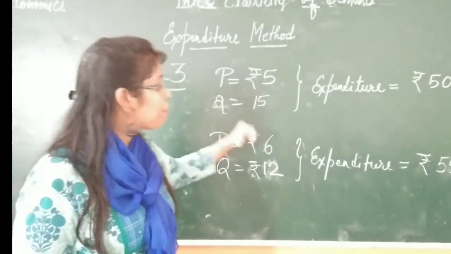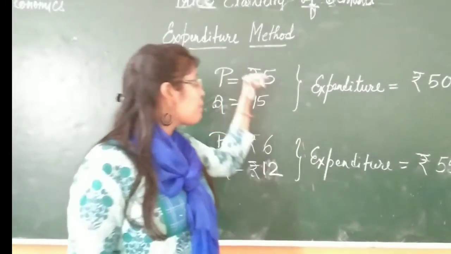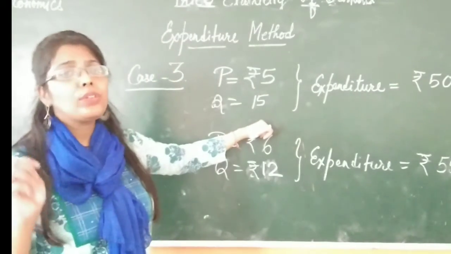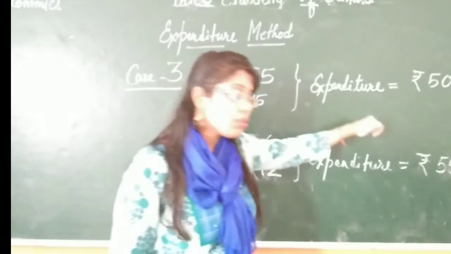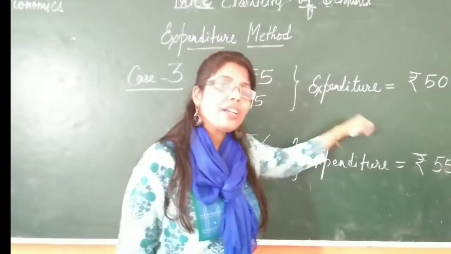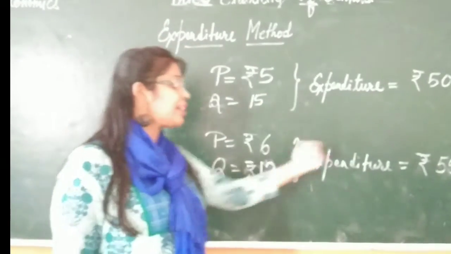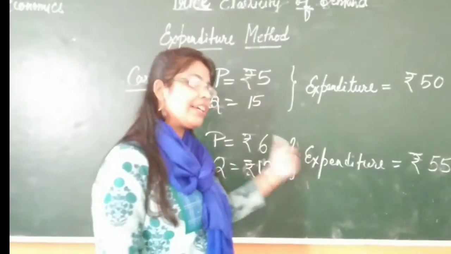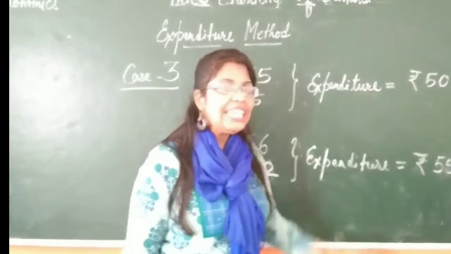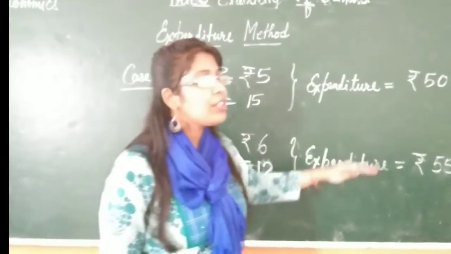Now what is the impact on expenditure? If price increases, how it is going to affect the expenditure? So if price increases, expenditure also got increased. That shows direct relation between price and expenditure. More price, more expenditure. Less price, less expenditure, which implies ED less than 1 or less than unitary.